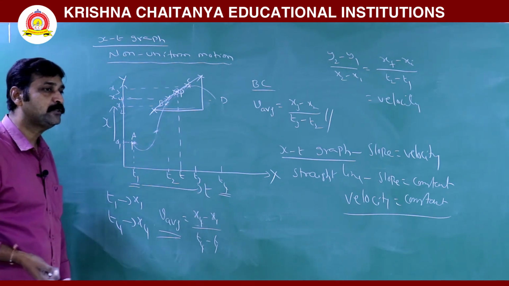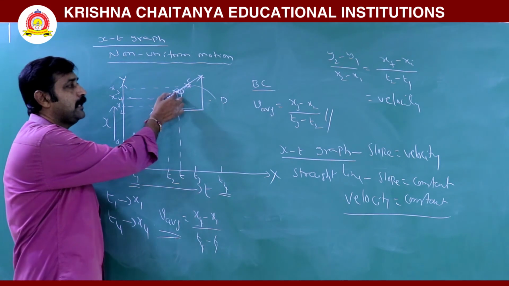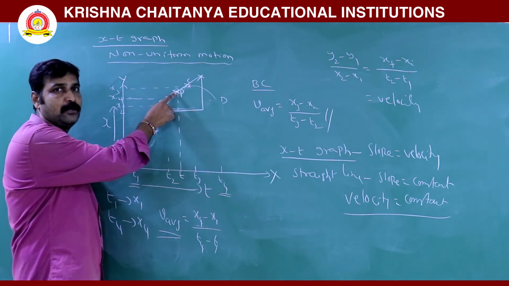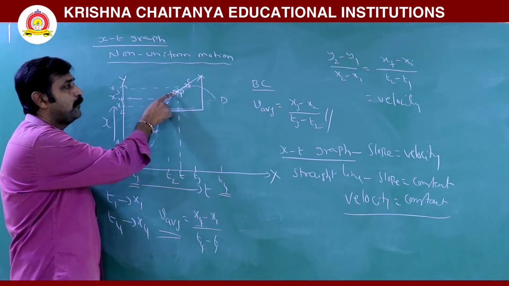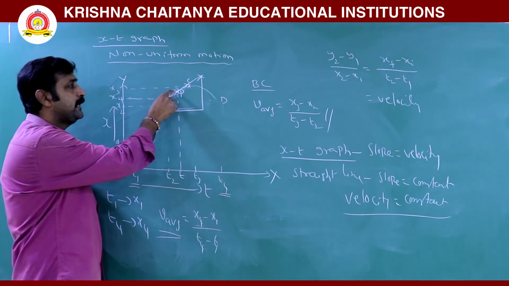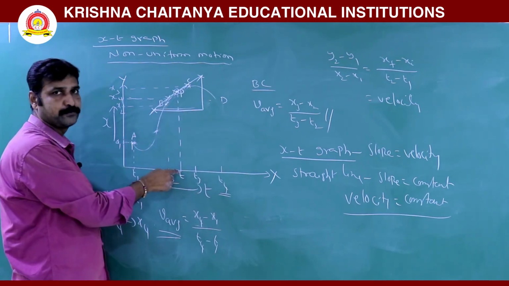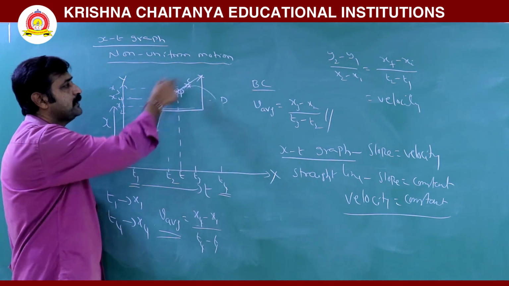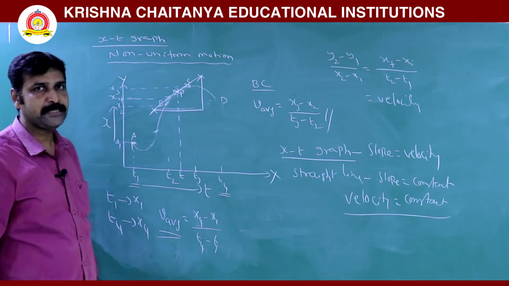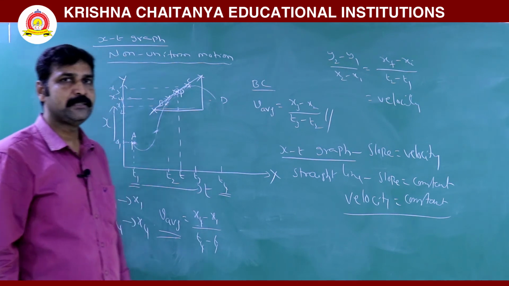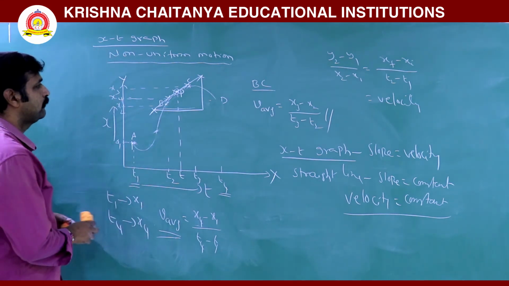To find instantaneous velocity, draw the tangential line going through that point where instantaneous velocity is asked. Now find the slope for that straight line, which gives instantaneous velocity. Fine. This is for non-uniform motion.